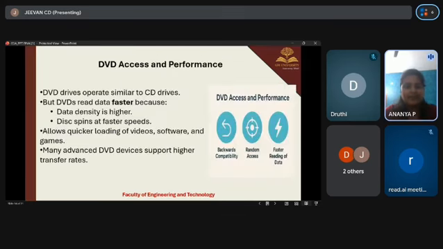DVD access and performance. DVD drives operate in a similar way to CD drives. However, DVDs can read data faster. This is because DVDs have high data density and the disc spins in a faster way. Because of this, DVD allows quicker loading of videos, software, and games. One of the advantages of the DVD is that it supports high data transfer compared to CD. So, moving on to the next slide.